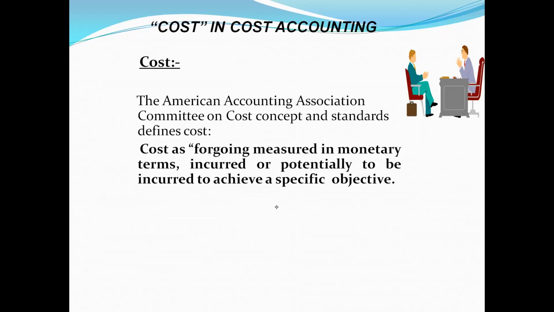And what is cost? Cost is actually measured in money, whatever is going out from you to achieve a specific objective and measurable in monetary terms, that is called cost.